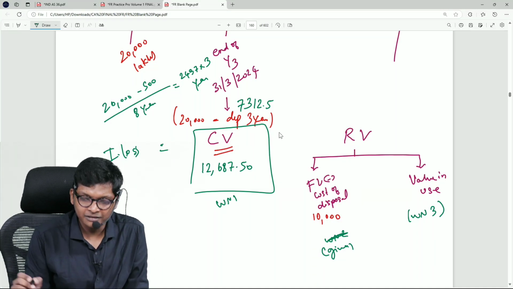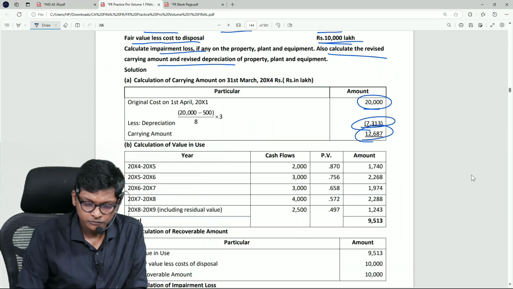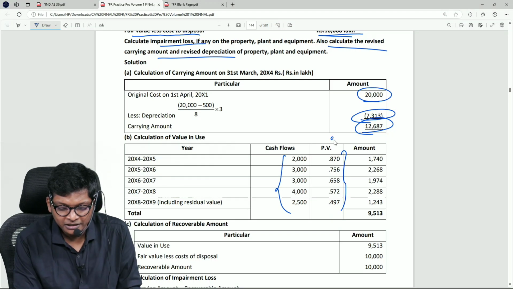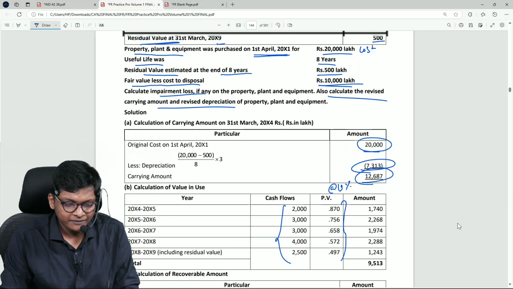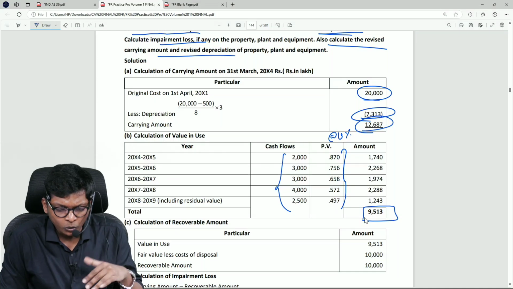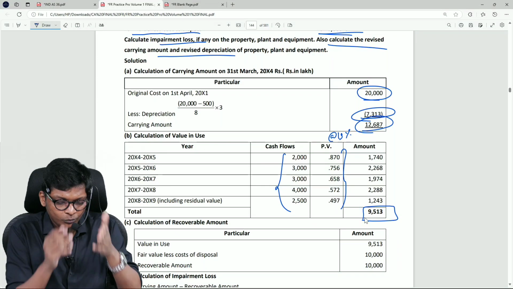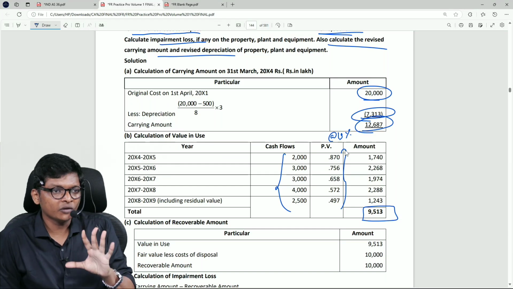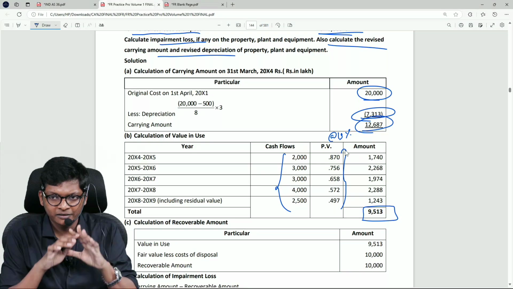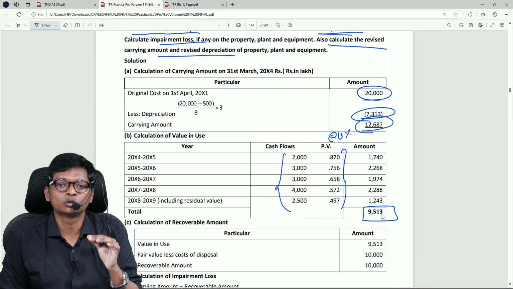Okay, now so carrying value, then how do I find value in use? Nothing greater. You will just take all the cash flows, multiply with the present value. They have not given, but you know how to find it. Is it given? No, 15%, and you find the present value at 9513. Do you want me to do this, guys? I can do it. Our recording will become 450 hours. If you're okay, I will do it. What is that? Cash flow into present value. Simple one. All of you are comfortable with this? Any one student, please tell me, sir, do it. Then I will do it. Okay. You guys are fine and recording will be fine. 9513. Common mistake here students do.